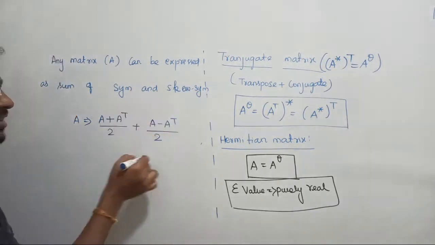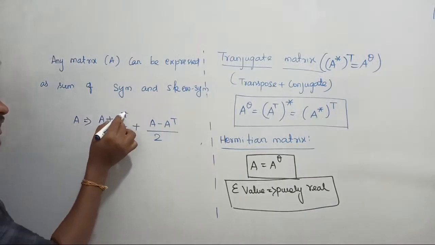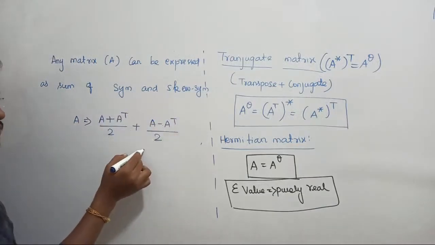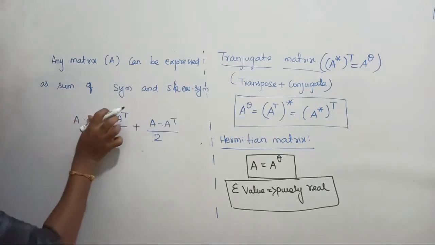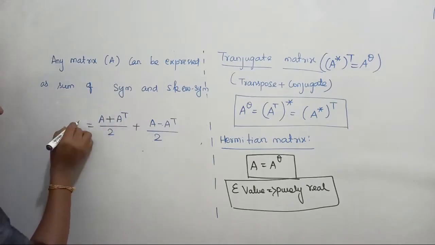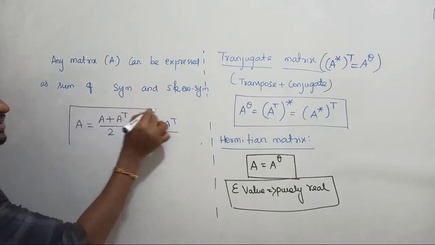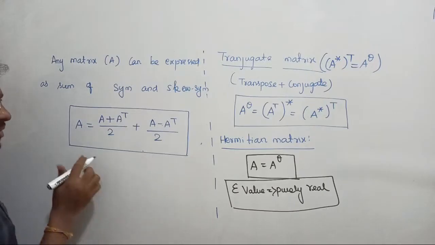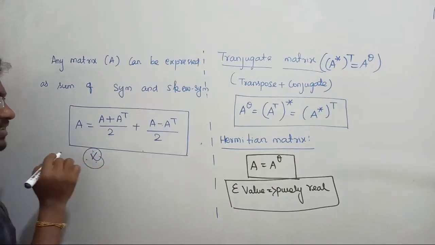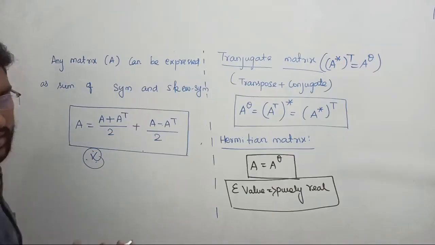If I add these two, A transpose by 2 and minus A transpose by 2 get cancelled, and A by 2 plus A by 2 is equal to A. So any matrix can be expressed as the sum of symmetric plus skew symmetric matrix. Clear? That is the next property, for the general matrix.